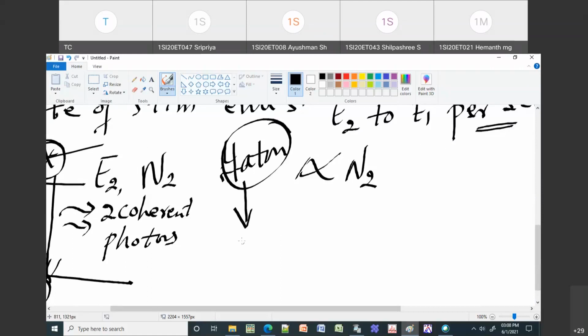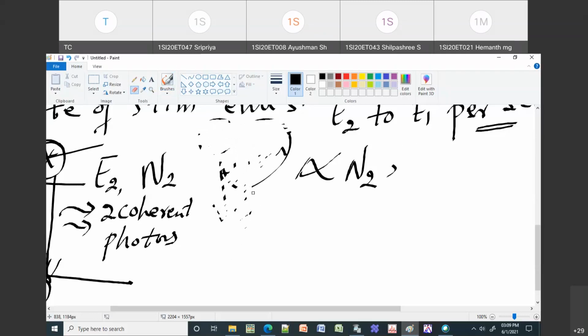If I have 10 atoms in excited state, I can make 10 atoms come down to ground state. So this rate is directly proportional to the number of atoms present in that excited state, similar to spontaneous emission.